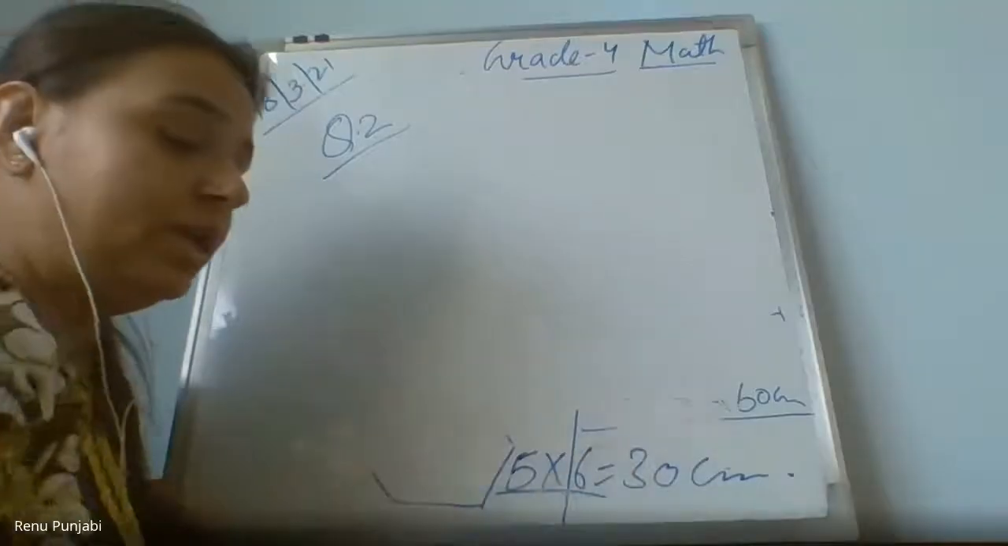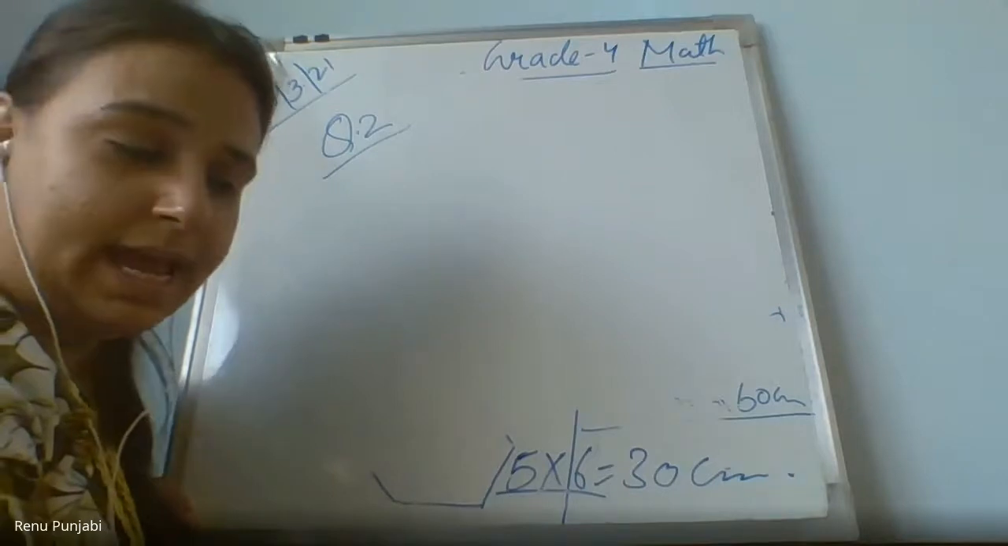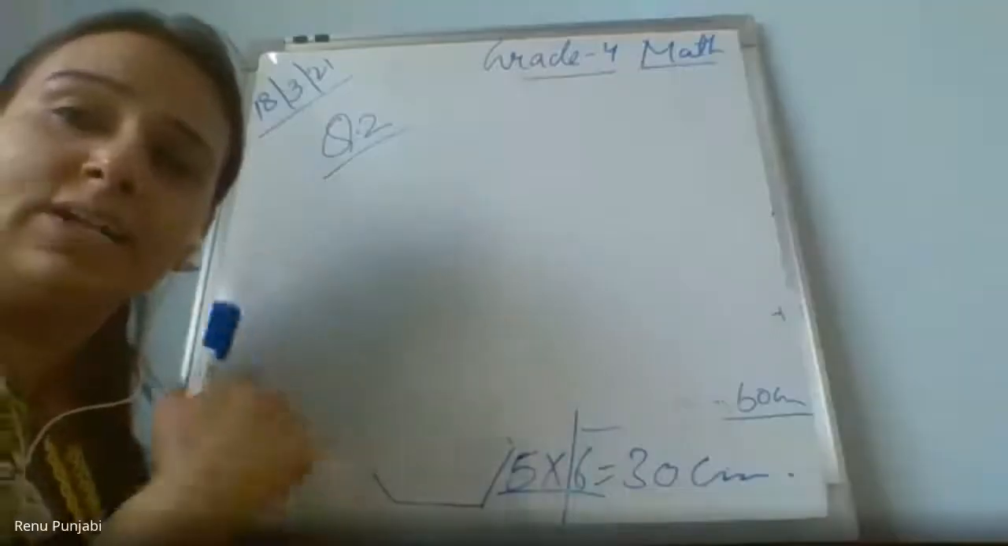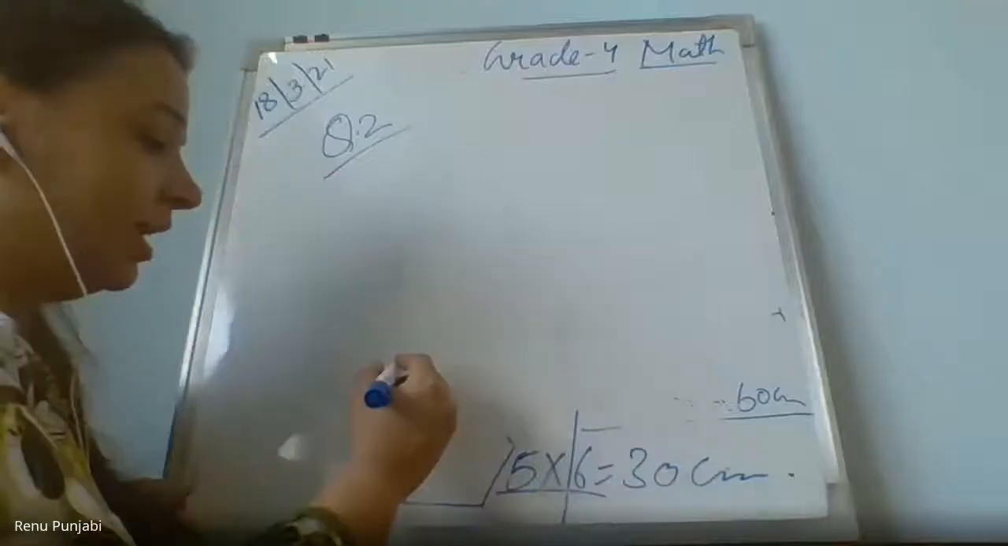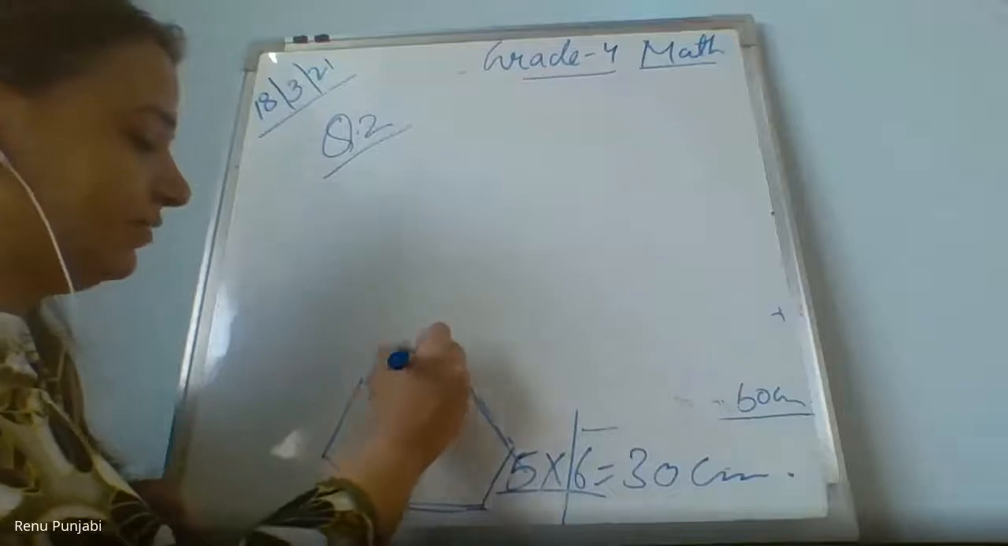Ma'am, can you tell me how we can find the perimeter of the hexagon? When only one side is given, you multiply it with the number of sides. Hexagon has how many sides? See, hexagon has 6 sides and they are all the same. So we have to multiply by 6. In a regular hexagon, all sides are the same. 6 multiplied by 5 is 30. So one side is given.